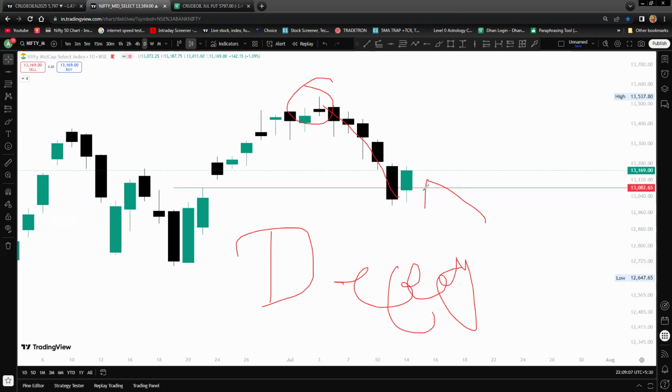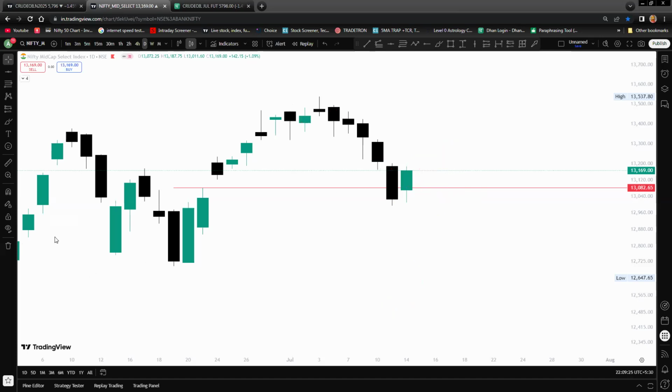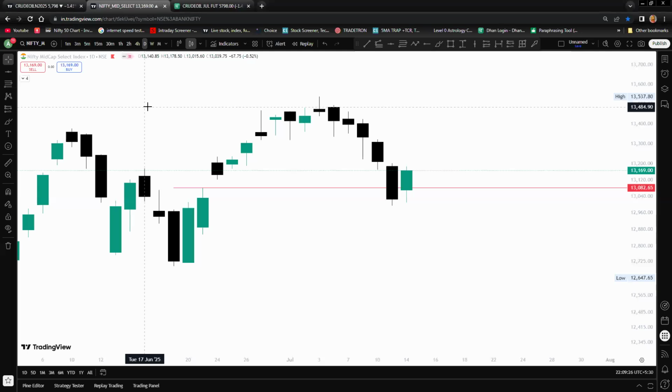But today mid cap has closed in the green, so tomorrow we will use a buy on dip strategy for mid cap. If we break this high and this high, we can see a recovery, the same recovery that came in Nifty also, and now in mid cap.